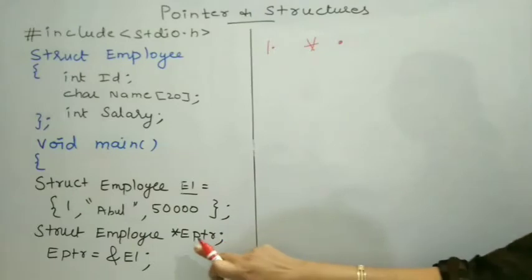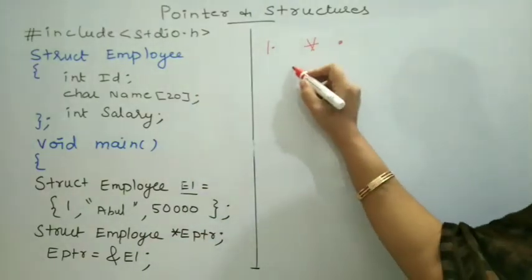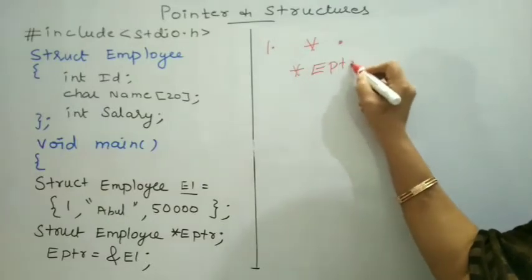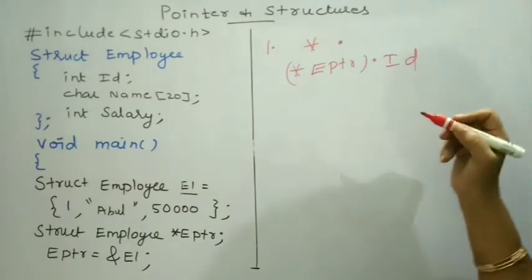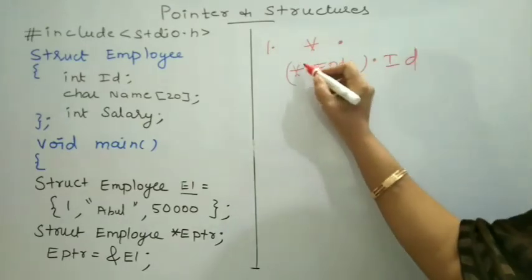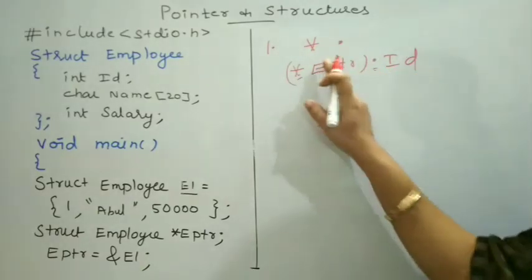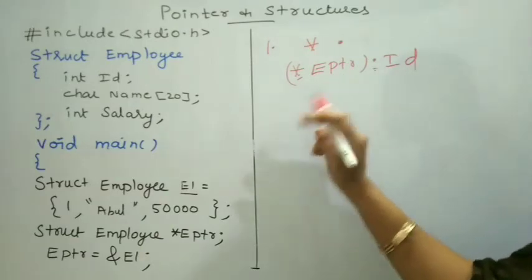For example, using this pointer variable, if I want to access the data member ID, then star EPTR dot ID. So in the first method, using this indirection operator and dot operator, we may be able to access the data member ID using this pointer variable.